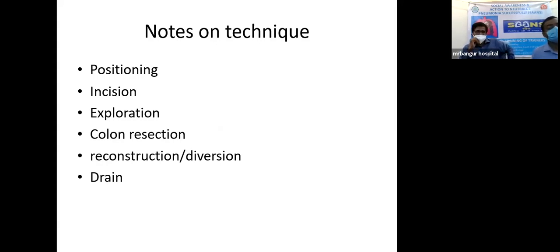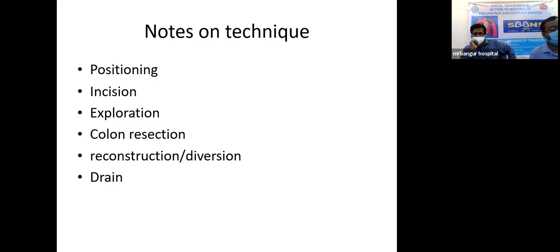Starting with the techniques, it starts with the position. Every operation starts with position, and positioning plays a vital role. Whenever we are approaching the abdomen, supine position is always preferable, but when we are considering a left-sided mass, modified lithotomy position can help us. As far as incisions are concerned, a long midline laparotomy incision is generally given.